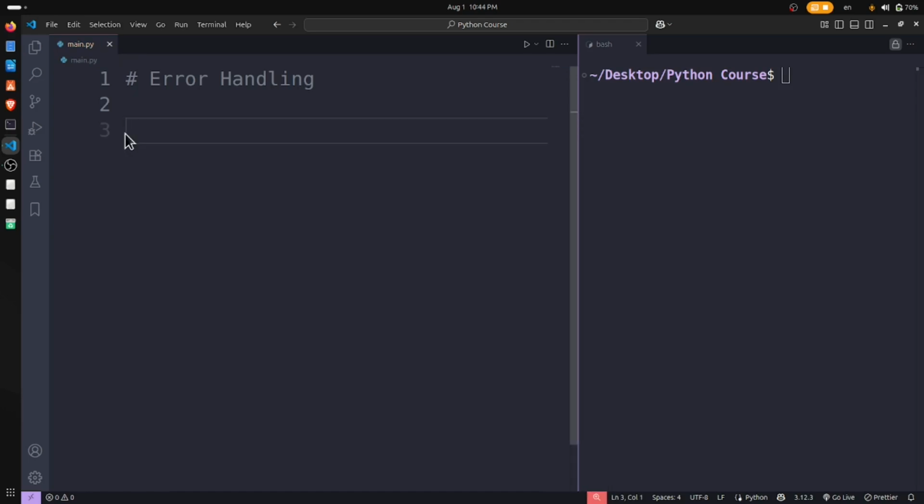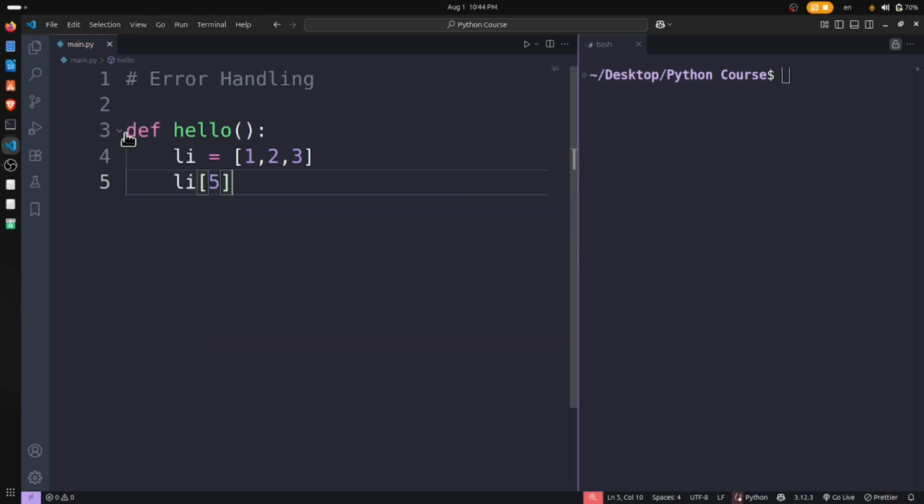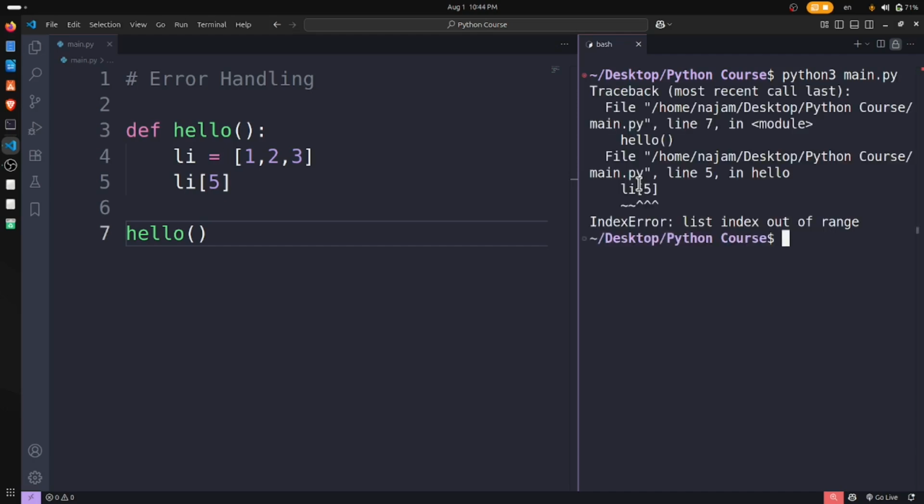Index error we have too. Let's have def hello, and we have a list of 3, and let's access the list at index 5, and let's print this. Index error, index out of range.